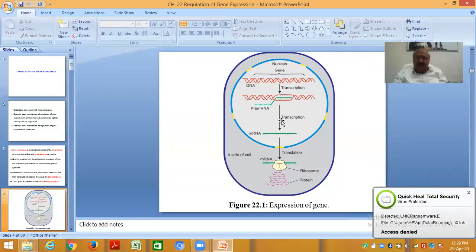Then the messenger RNA separates and comes out, and in translation it binds to the ribosome and protein is synthesized. So it is the full expression of the gene, transcription and translation both.